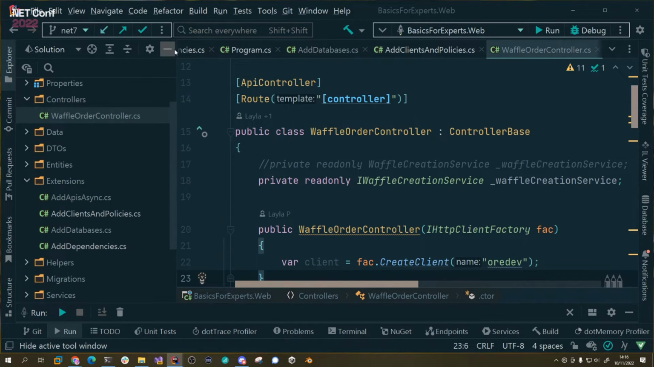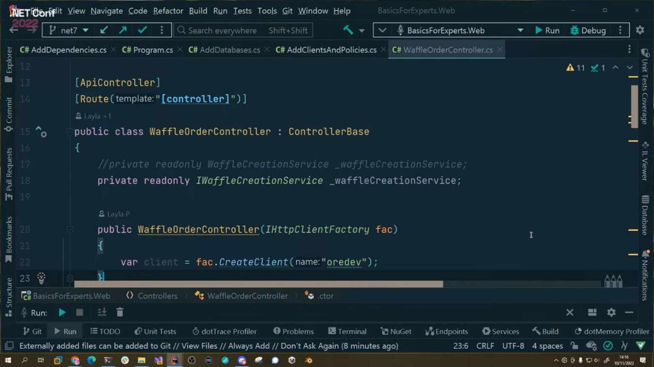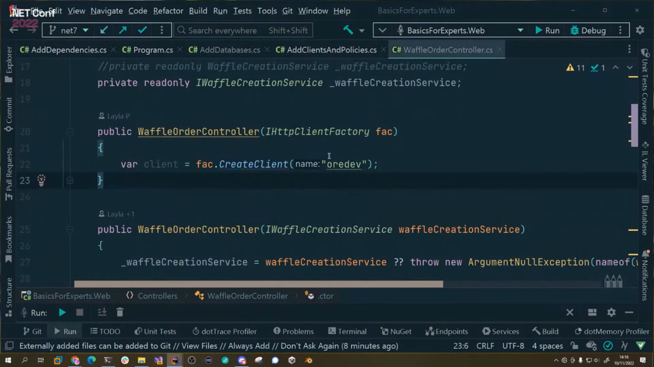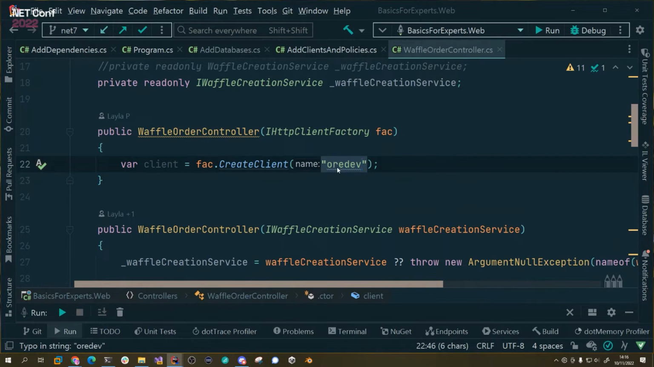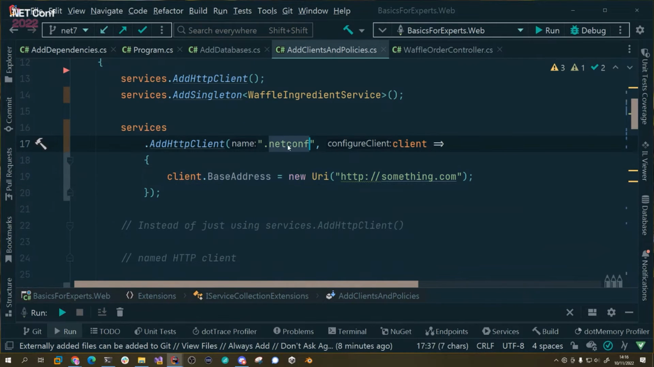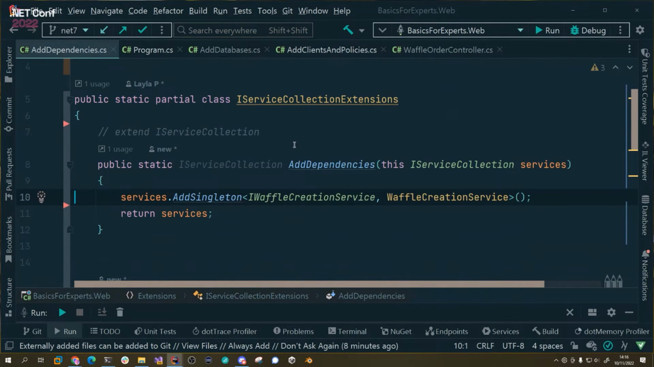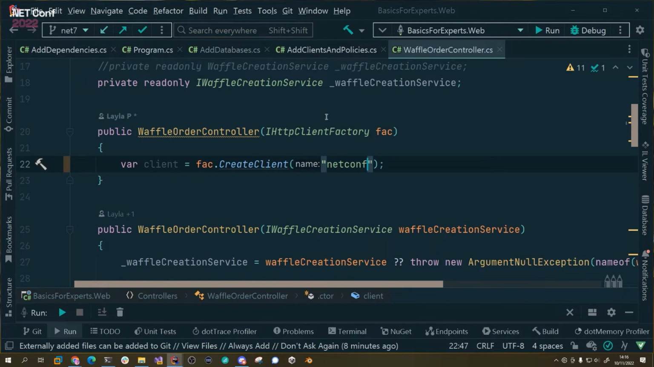And if we come in here, I'm going to show you how you can get that named version out. It's no longer called that. What did we call it? Go back here. It was .netconf. Not the best name with the dot at the beginning, but that's okay. So if we go into our controller, I can then inject HTTP client factory that is available to me. And then I can say, hey, can you get me a client by the name of netconf with that setting? So we can inject that as well.